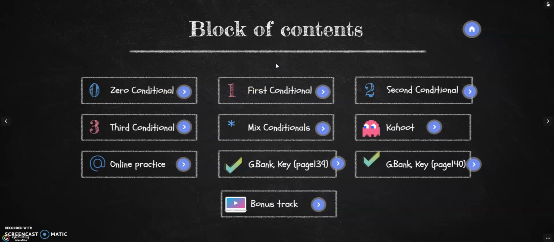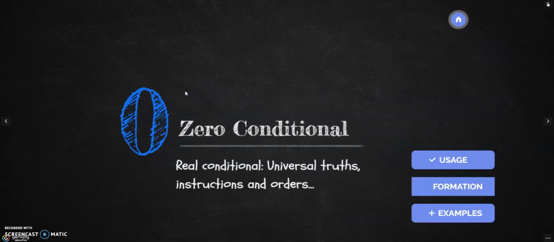Because zero and first conditionals are what in English we call real conditionals. And in the second video, we will move on to the second and the third. Why? Because those other two conditionals are referred to in English as unreal conditionals. But again, in this video, we're going to focus on conditional 0 and conditional 1.